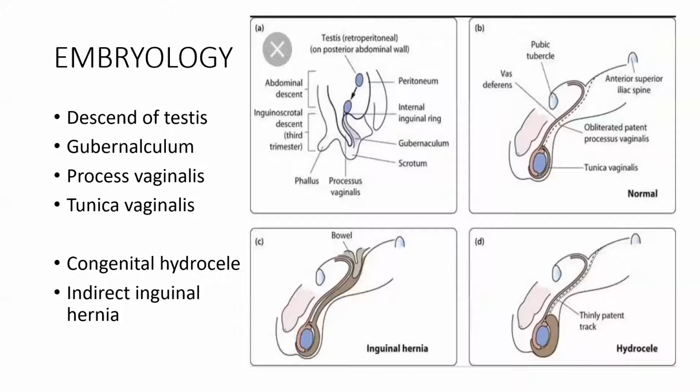This invagination obliterates after the arrival of the testis into the scrotum, which persists and overlays the testis. If this process is not obliterated, it can lead to communicating hydrocele. And in the adult,